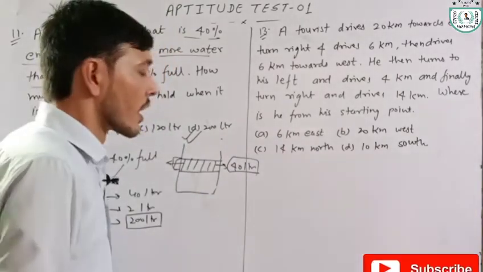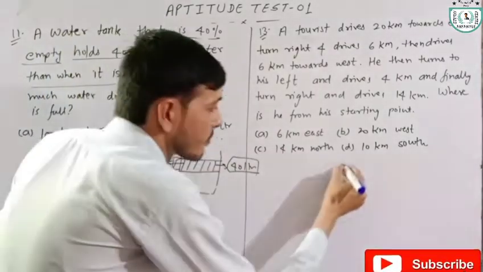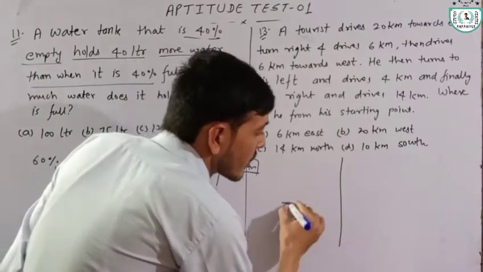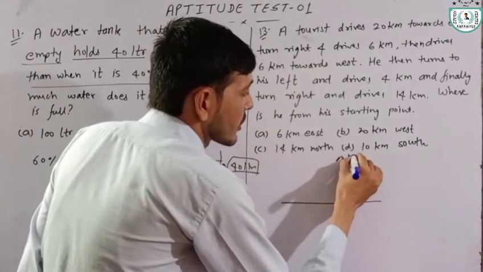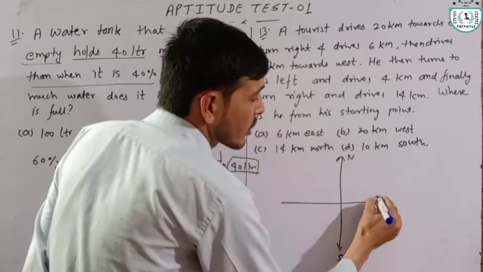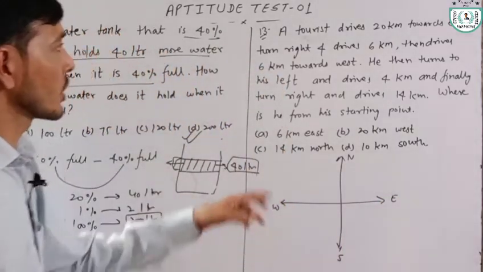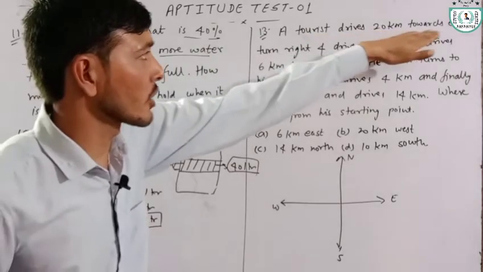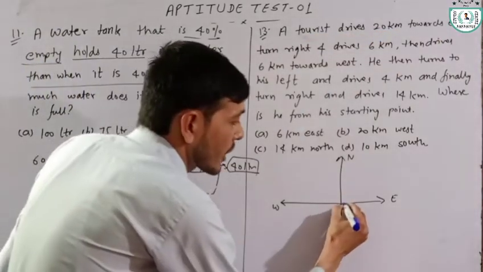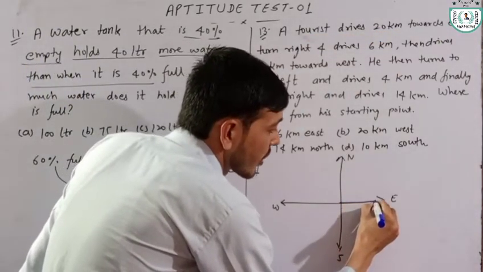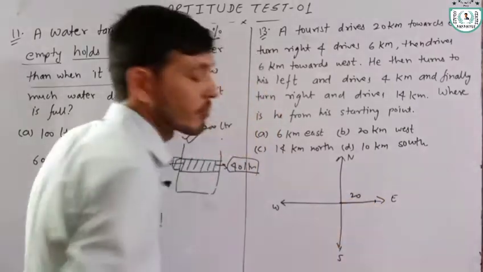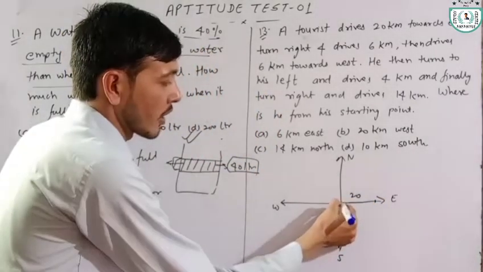Okay. Now to solve this question, this is north, south, east, west. According to this question, 20 km towards east, starting from here, O.